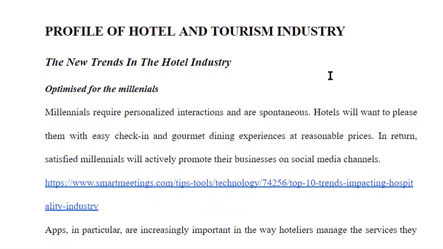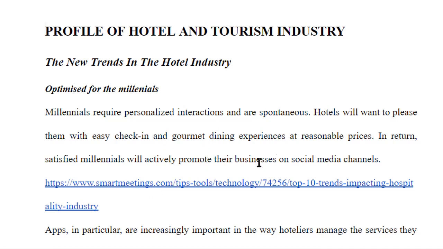For example, in this chapter, the new trends in the hotel industry, and it is optimized for the millennials. This particular paragraph has been taken from the URL from Smart Meetings, the same URL that we have just used to create the bibliography and citation.